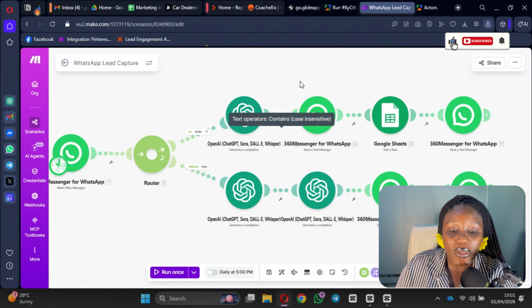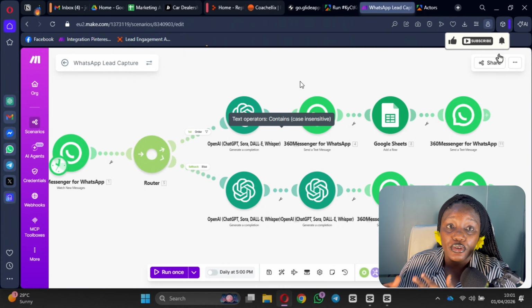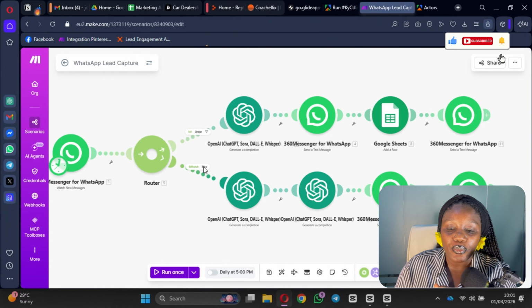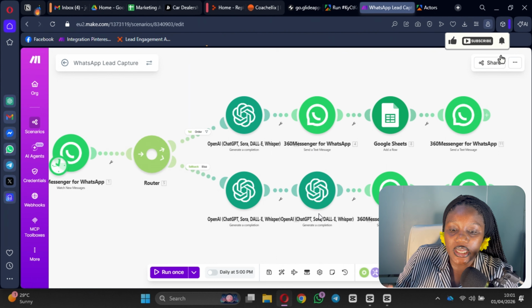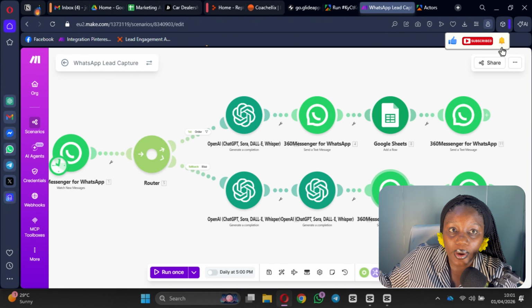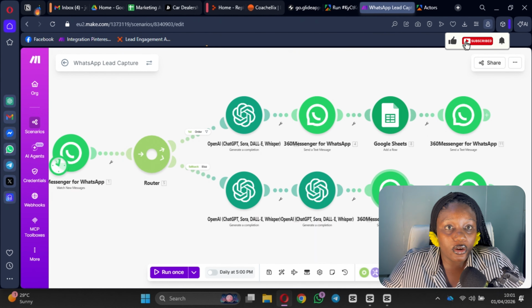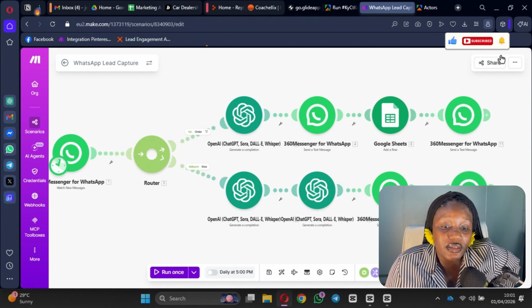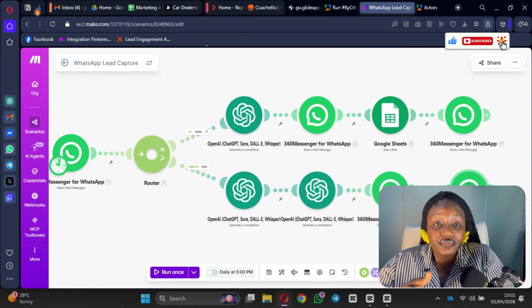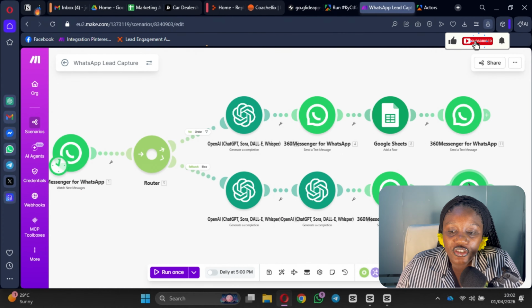And then the other route would be, if their message does not contain any of that, if they're not showing interest in buying something from you, you can just generate a better response and send a message to them. Or you can also send a message to your own personal number, because the first one could be your WhatsApp business number that they're reaching out to, and maybe you're not on your phone at that time. You can get a message on your personal number that, oh, there is someone inquiring about something on your business WhatsApp. You can do the same for both of them.